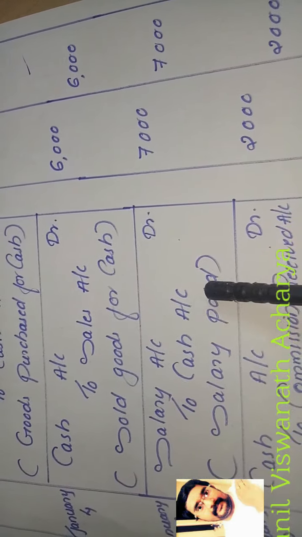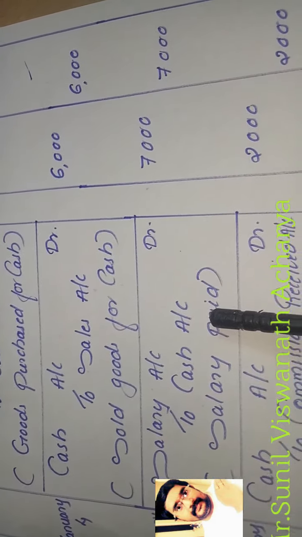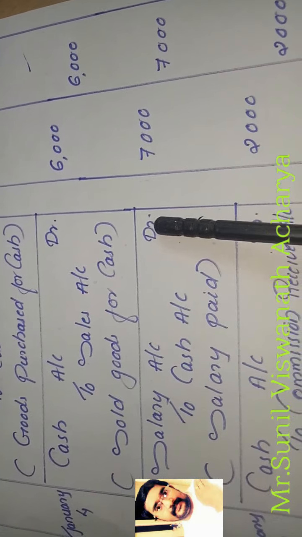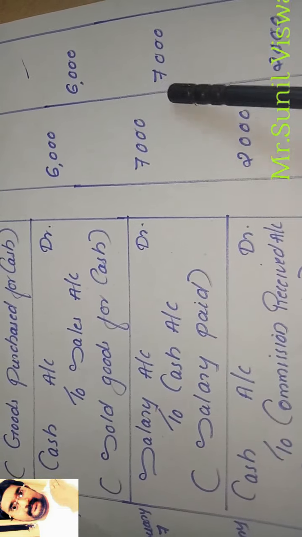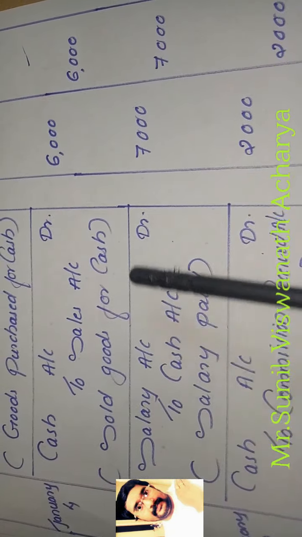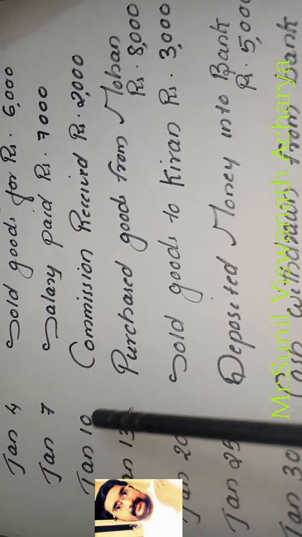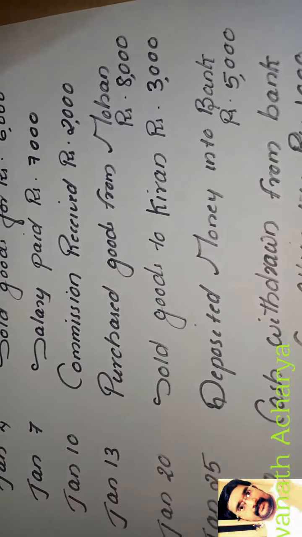Every expense journal entry will be expense account debit to cash. Suppose rent paid: rent account debit to cash. Suppose electricity bill paid: electricity bill account debit to cash. Suppose transportation expense paid: transportation expense account debit to cash. Every expense account we debit because expense increases. Cash is going out, cash is an asset, asset decreases, so we credit. So salary paid, January: salary account debit to cash. Narration: salary paid.